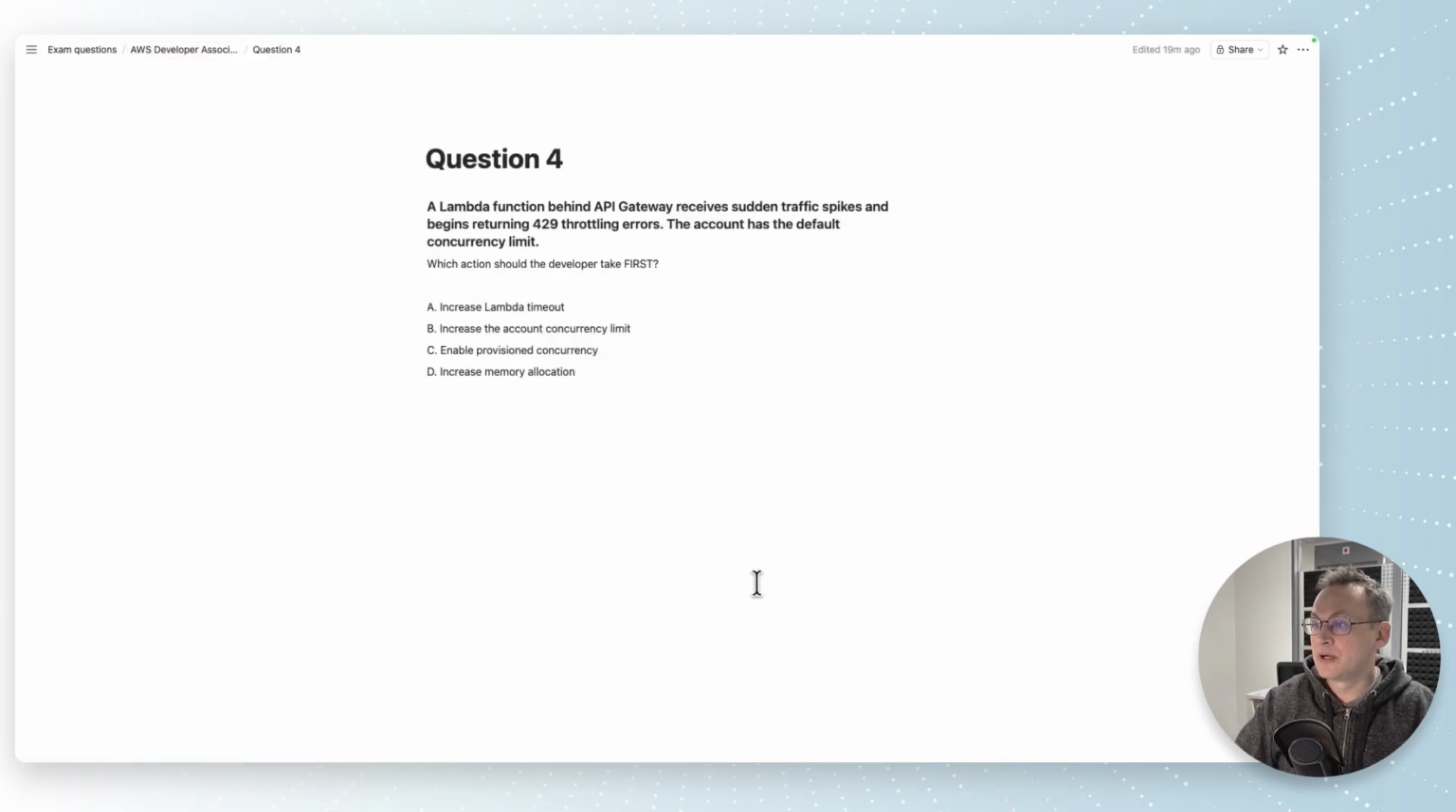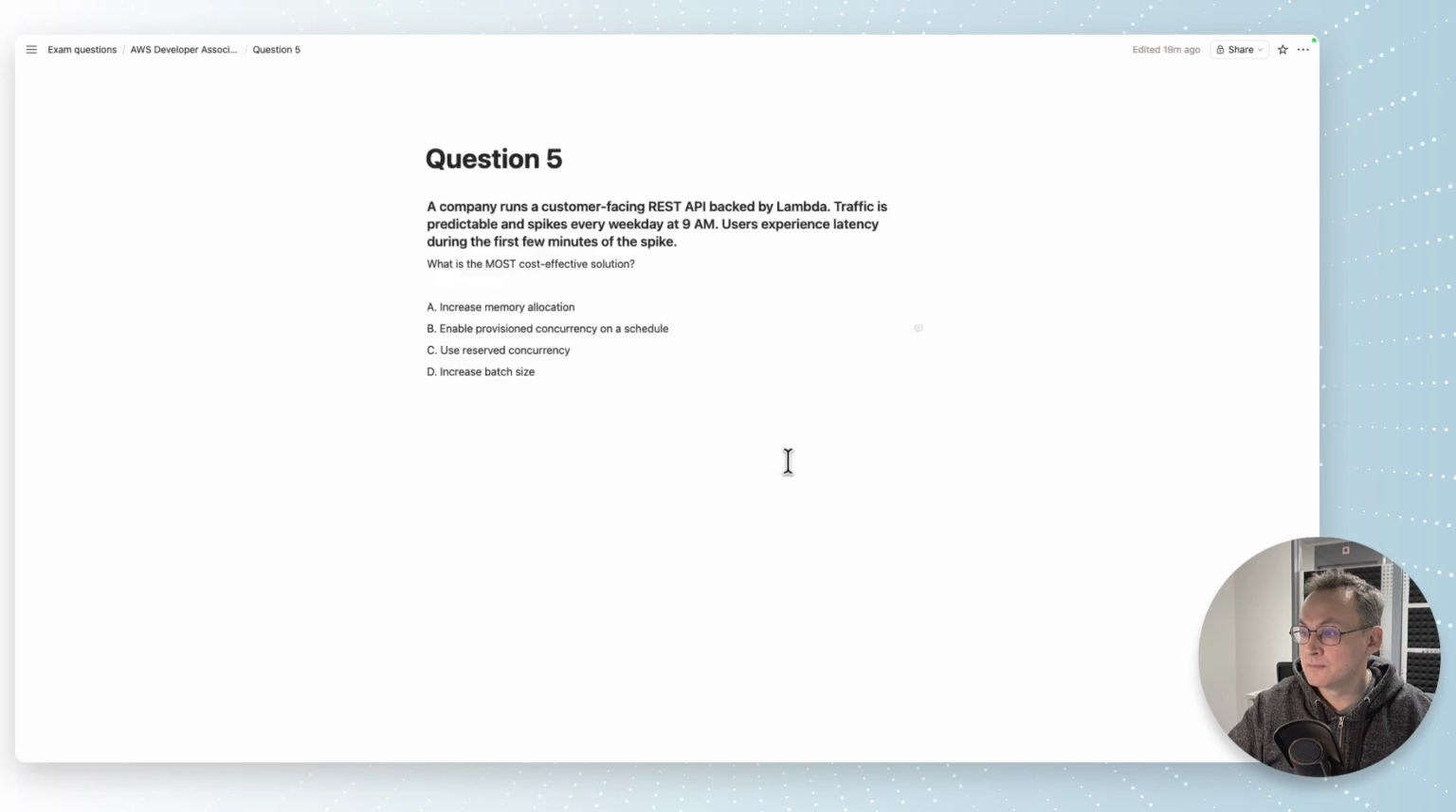A Lambda function behind API gateway receives sudden traffic spikes and begins returning 429 throttling errors. The account has the default concurrency limit. Which action should the developer take first? This question validates our knowledge of basic Lambda quotas. We need to know the default concurrency limit for Lambda function. That is 1000. So the correct answer is to increase the account concurrency limit.